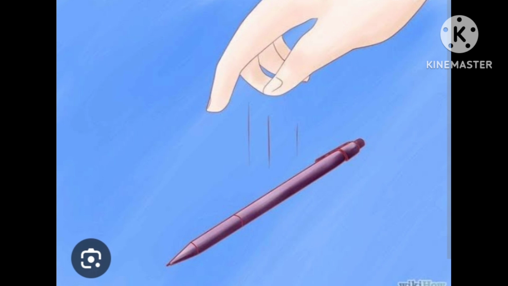Okay, due to gravity, when we drop a pencil, no matter how many times you drop it, it always falls down. This is due to gravity. Pouring water: when you tilt a glass, water flows down due to gravity. When you jump on the ground, you come back down. It's also gravity, okay?